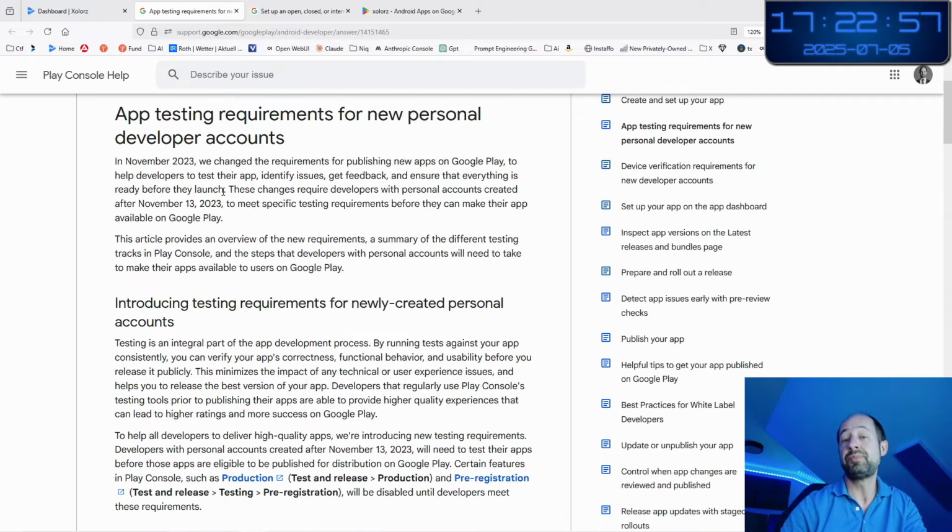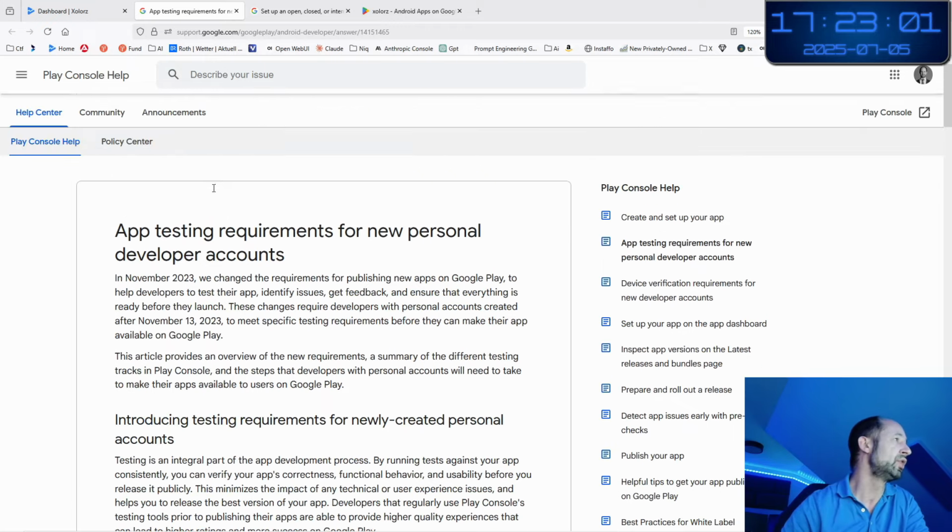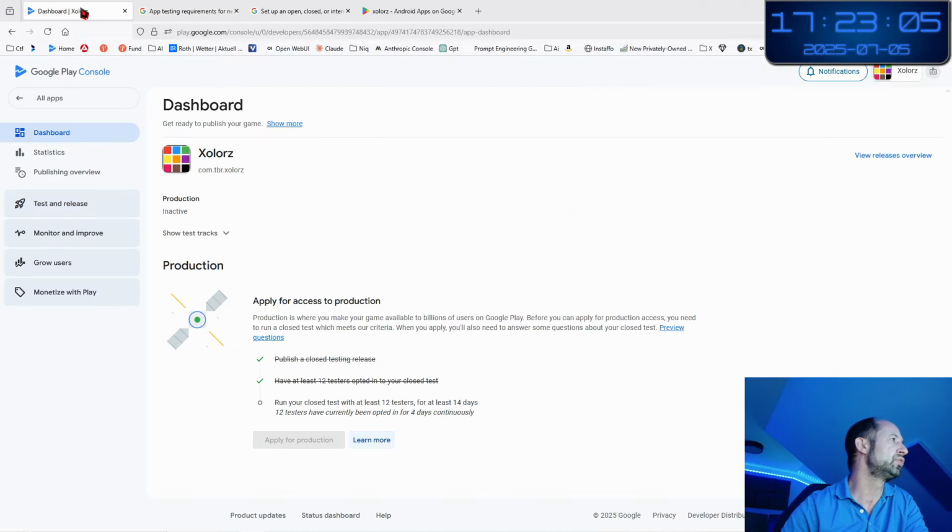But these are the rules of the boss, and you cannot change anything, and you are locked like this. So if you want to use Google Play, you are locked. So this is the current issue. Today I am in July 2025, and I cannot publish, as you have understood.